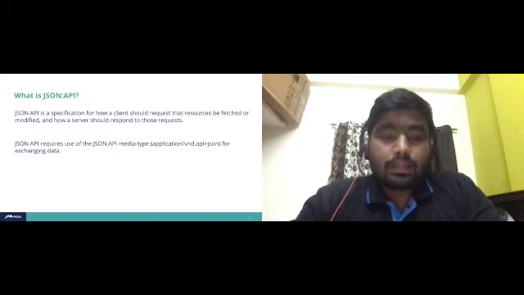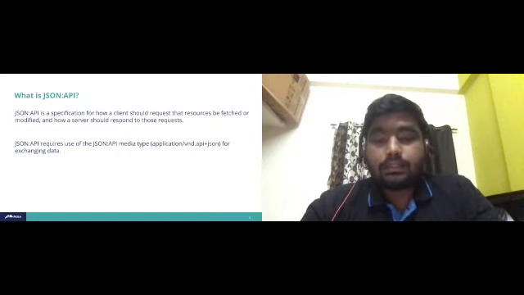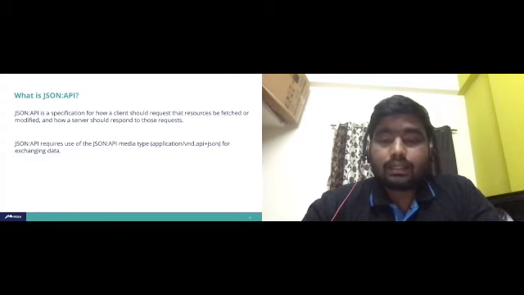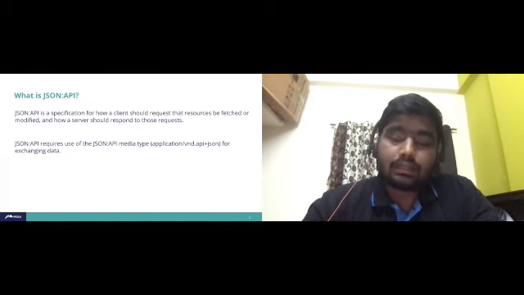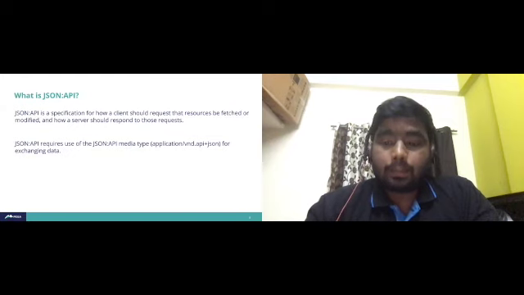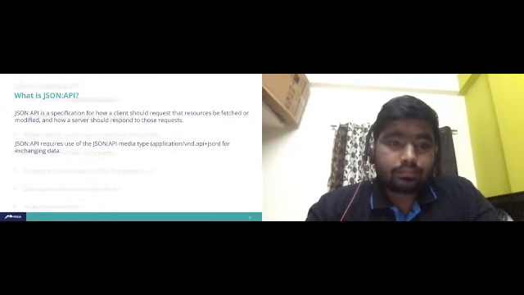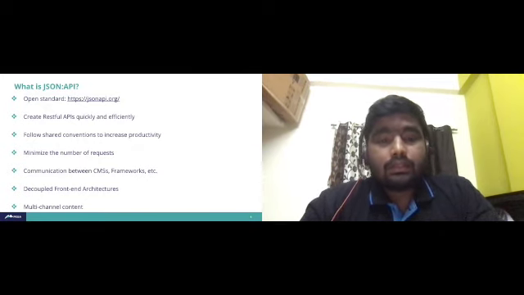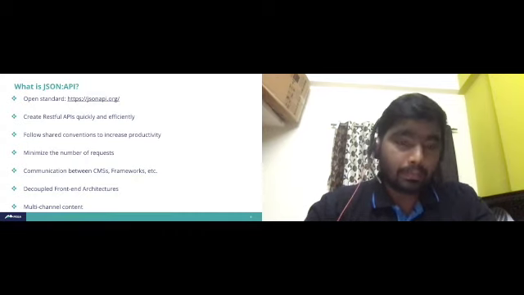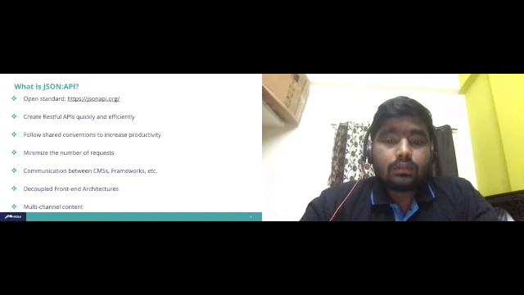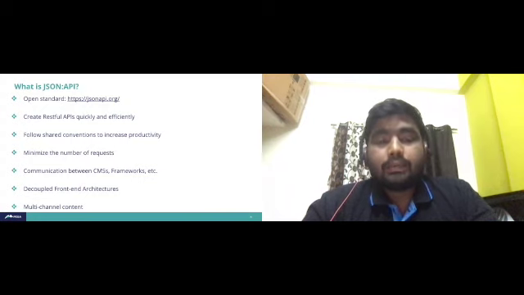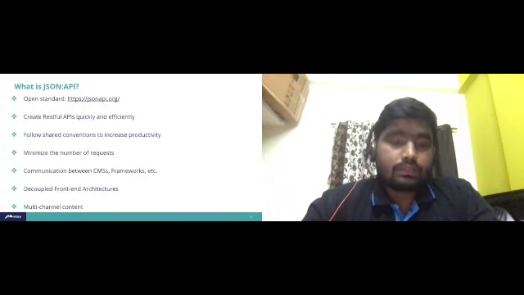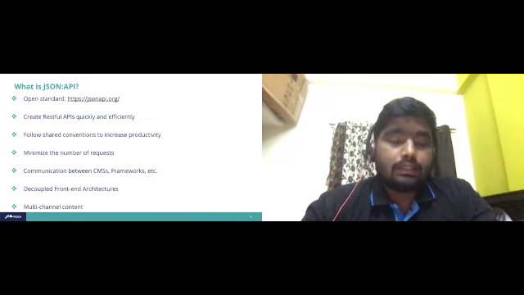JSON API mainly uses the JSON API media type to exchange data, which is called application/vnd.api+json. This is the media type required to exchange data between the client and server. JSON API is an open standard, and using it we can quickly and efficiently create RESTful APIs, and it also increases productivity with server conventions. The main thing is that it minimizes the number of requests we need to fetch the data from the backend.